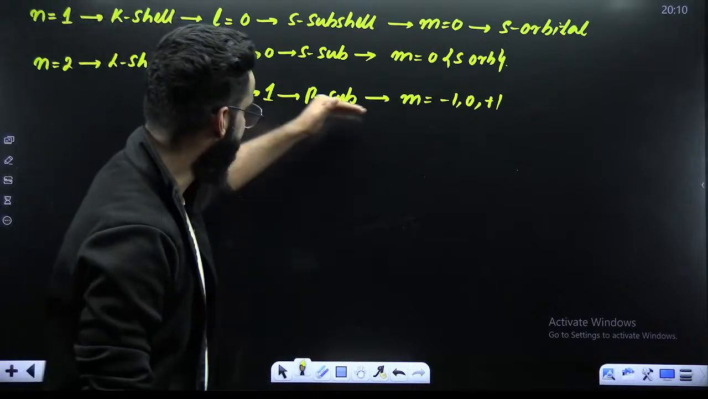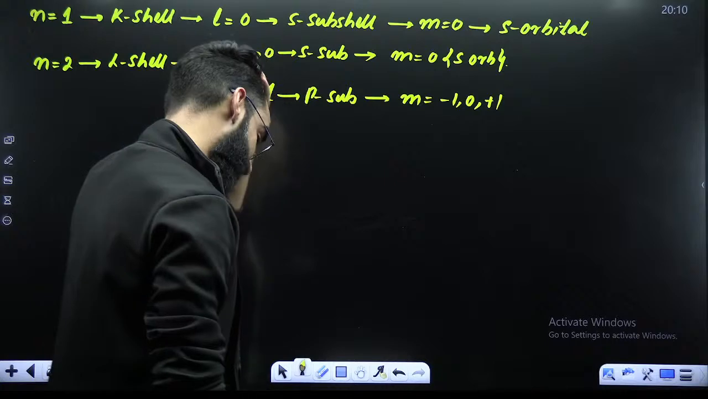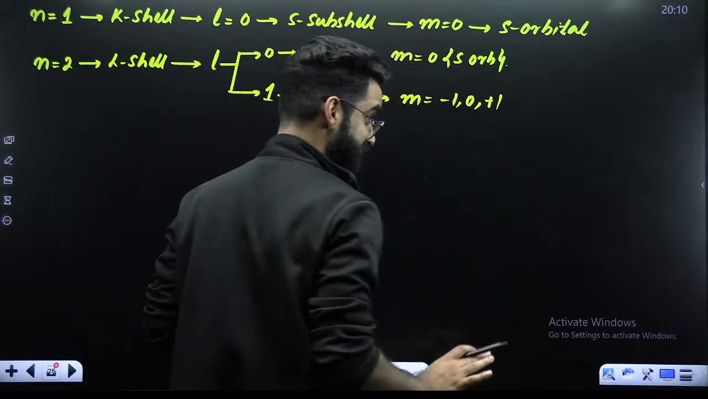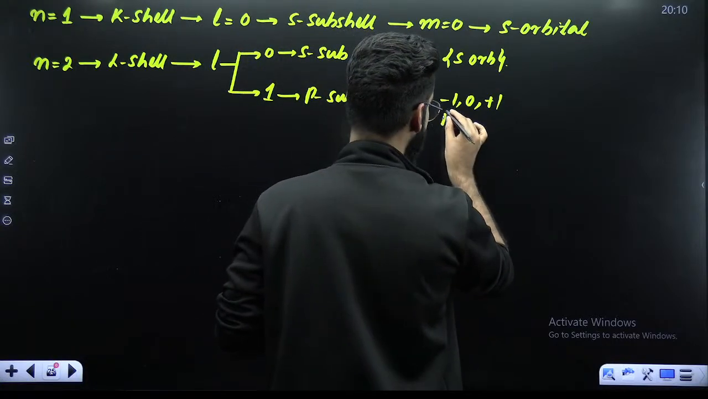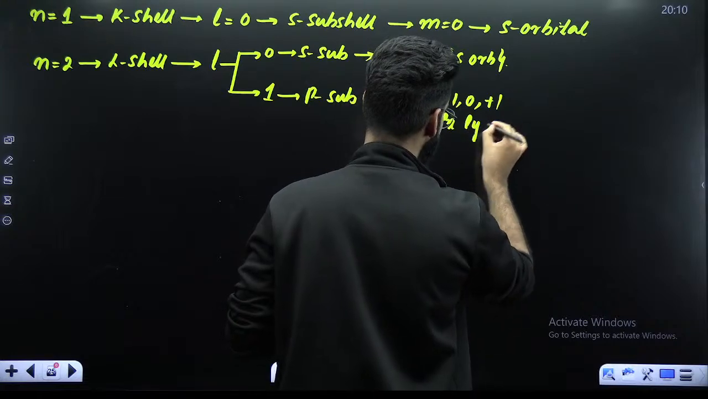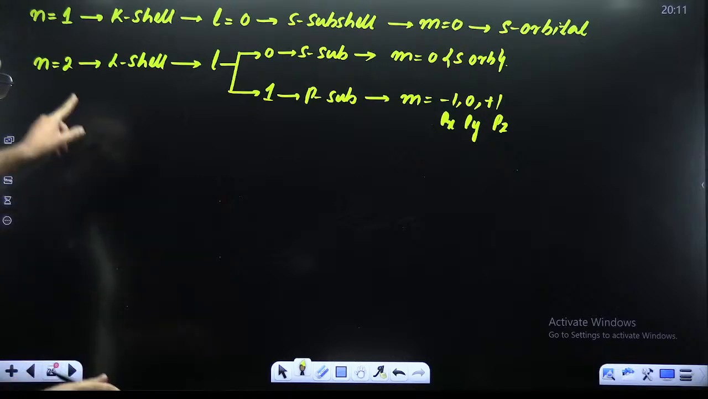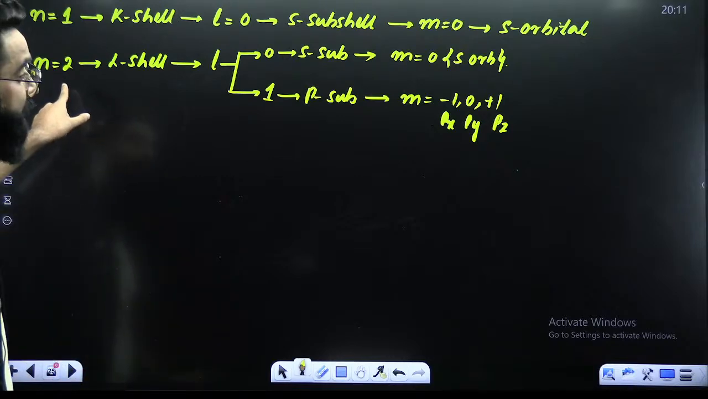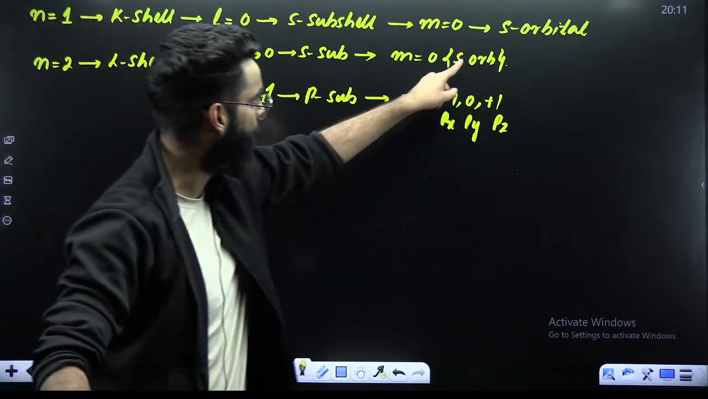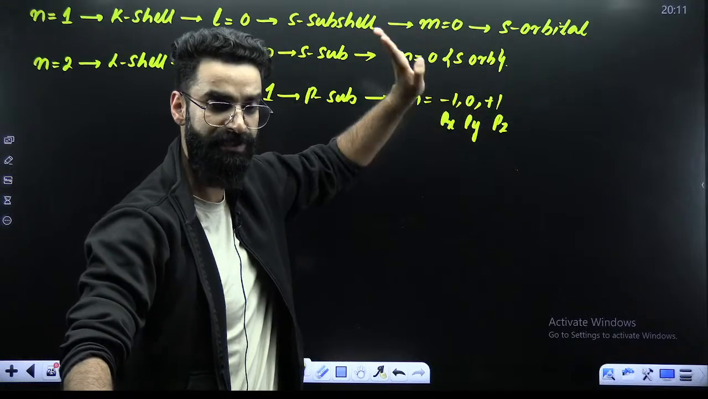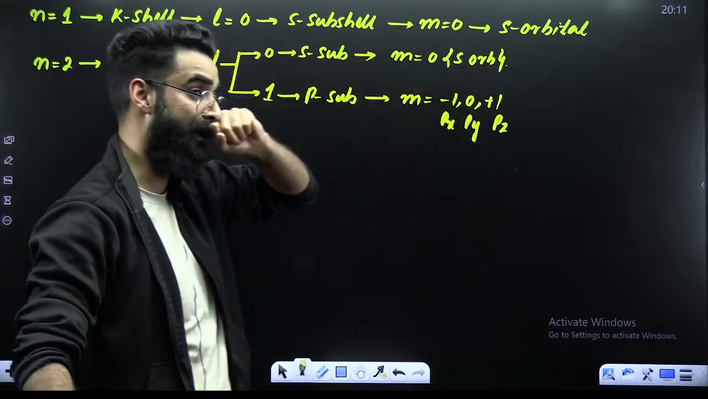In case of the p subshell, M has 3 values and every value of M represents an orbital, so one is going to be Px, one is going to be Py, and one is going to be Pz. So in total, in shell number 2, how many orbitals are there? 1, 2, 3, 4. In shell number 2, there are 4 orbitals. In shell number 1, there is only one orbital.